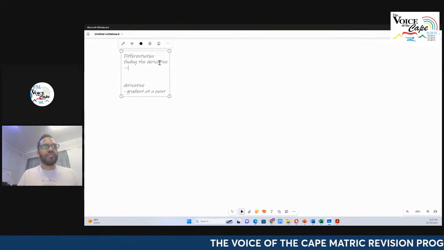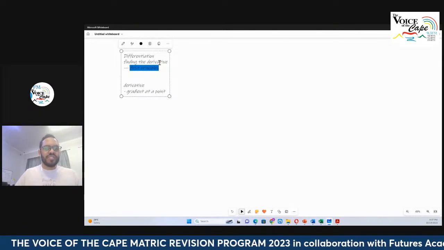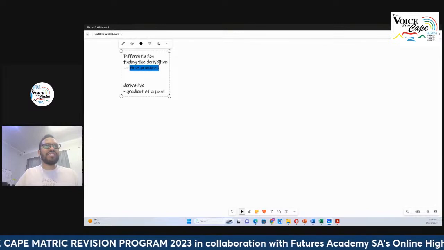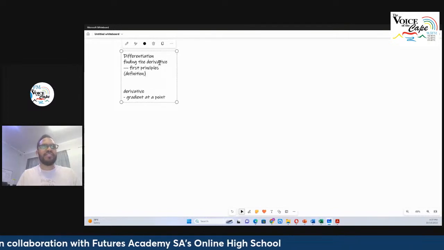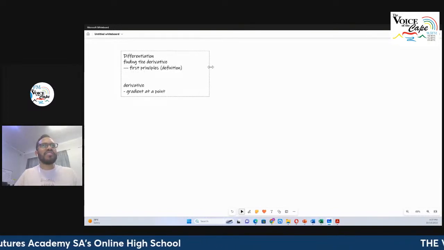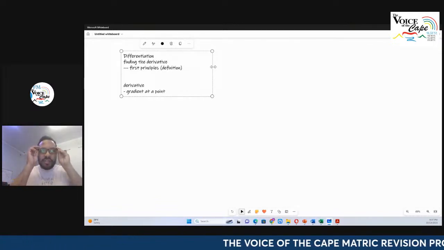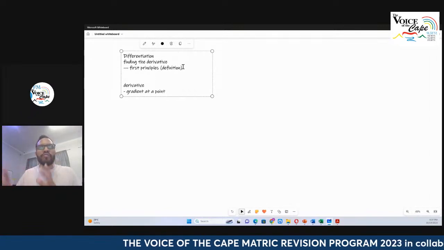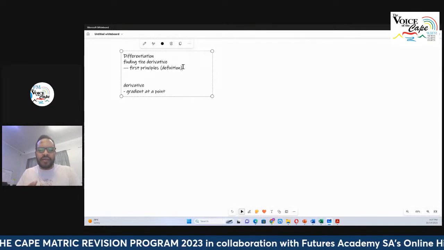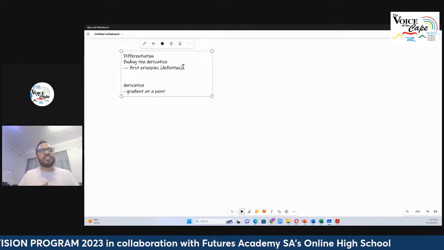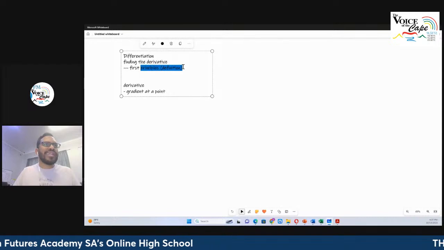The formal way to do so is known as first principles. And what is first principles? First principles is using the definition of the derivative. So if the question says, find the derivative of the following using first principles, or find it using the definition, then you're going to apply first principles, generally for about 3 to 4% of a question paper, because it can go up to 6 marks, right? And 6 marks is 4% of your examination. And this is really giveaway marks. If you're learning it today, you can get all of that.